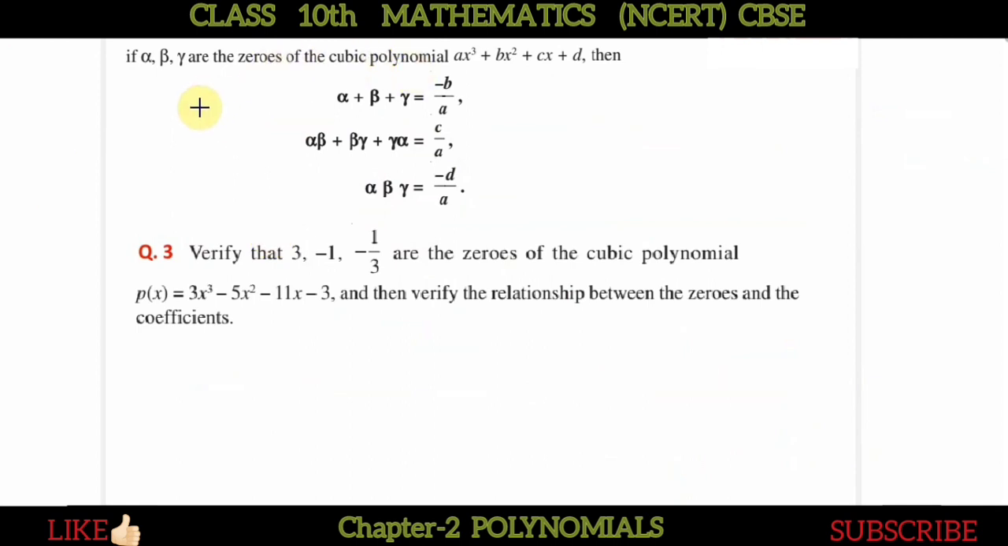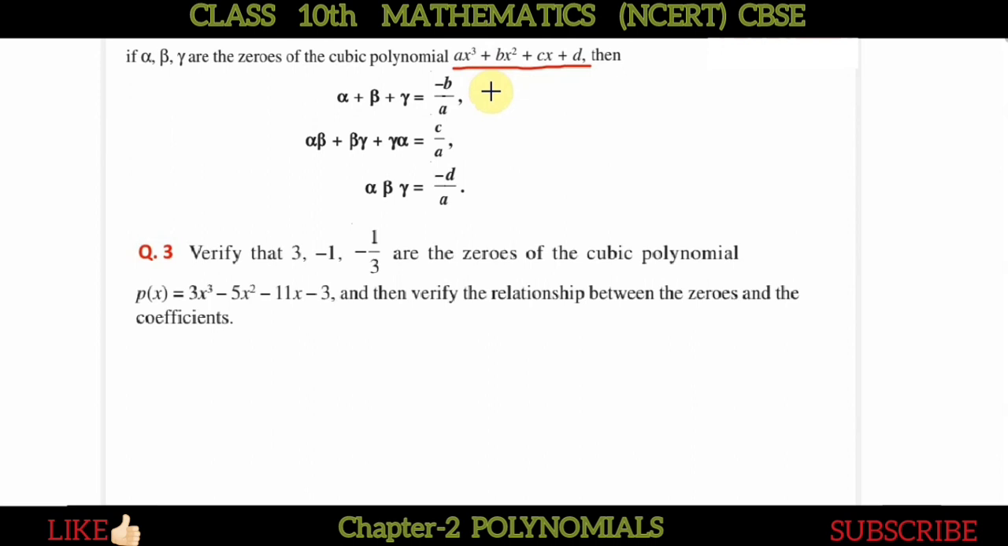Now, similar to what we saw in the quadratic polynomial, we have a similar relation of the zeros and coefficients for the cubic polynomial. Like we write the standard form of a quadratic polynomial as ax square plus bx plus c, for the cubic polynomial similarly we write this. Obviously it is a cubic polynomial, so the highest power of x, or the degree, will be 3, and that can be seen here.